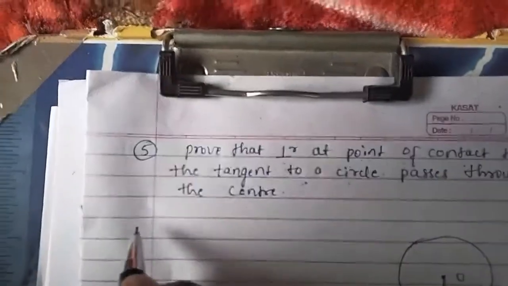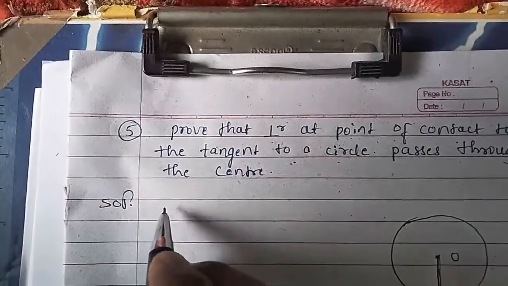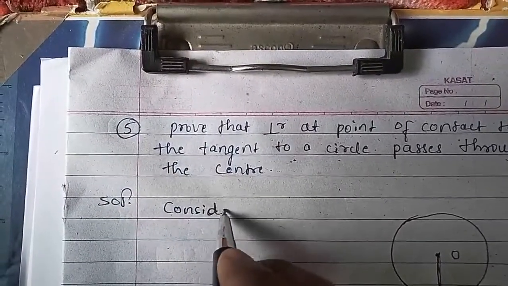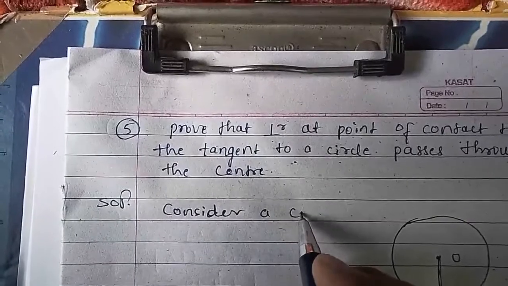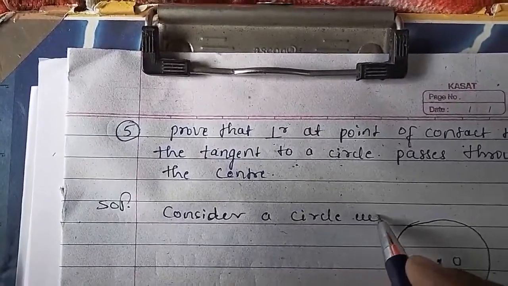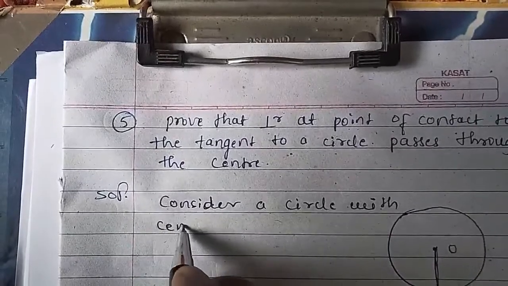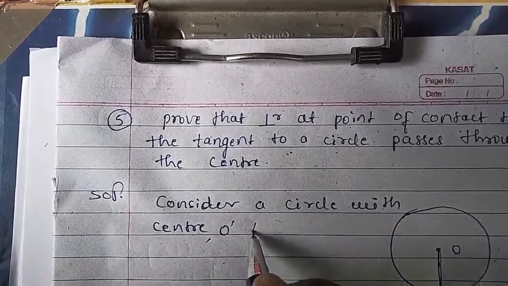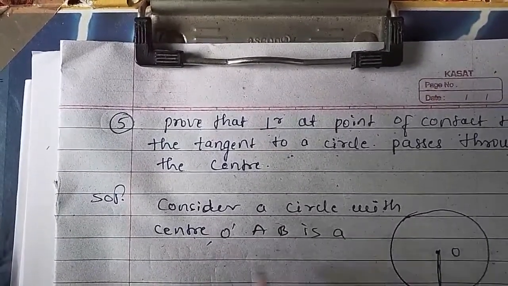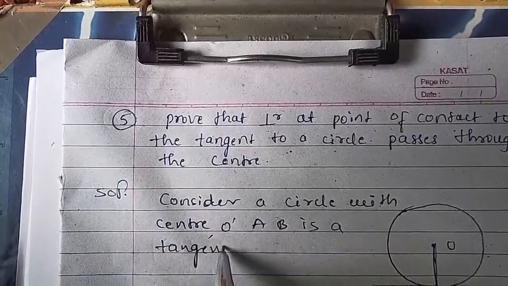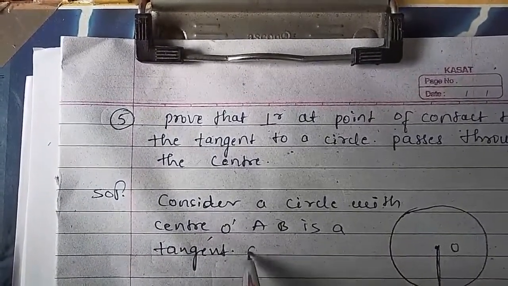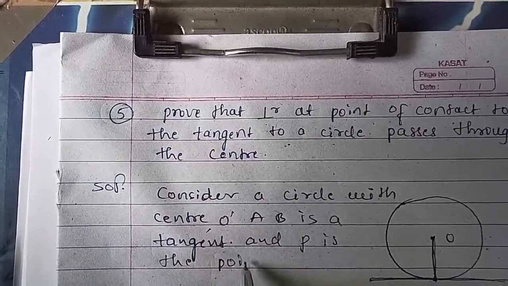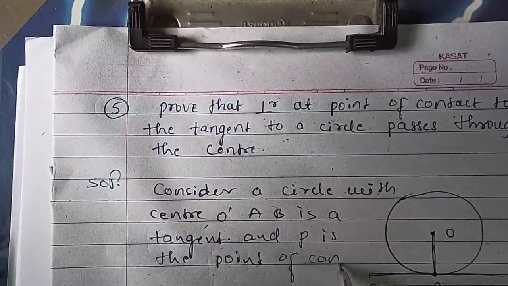Now see, solution. Consider a circle with center O, and AB is a tangent, and P is the point of contact.